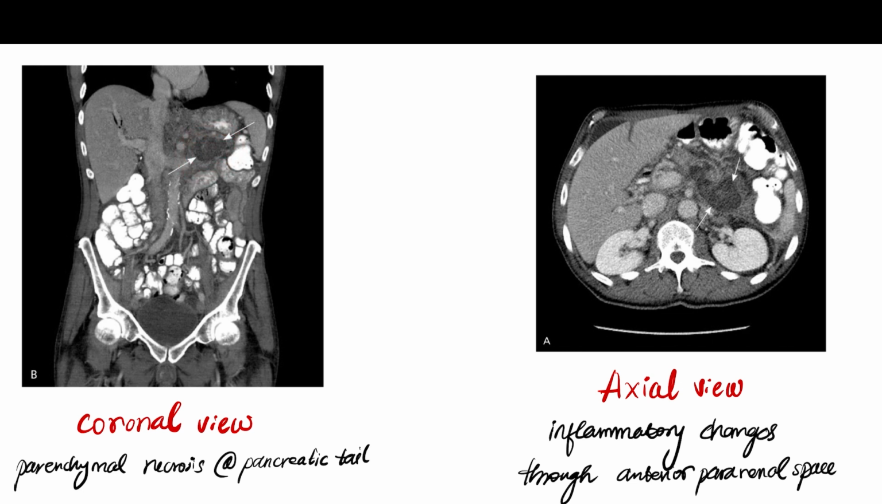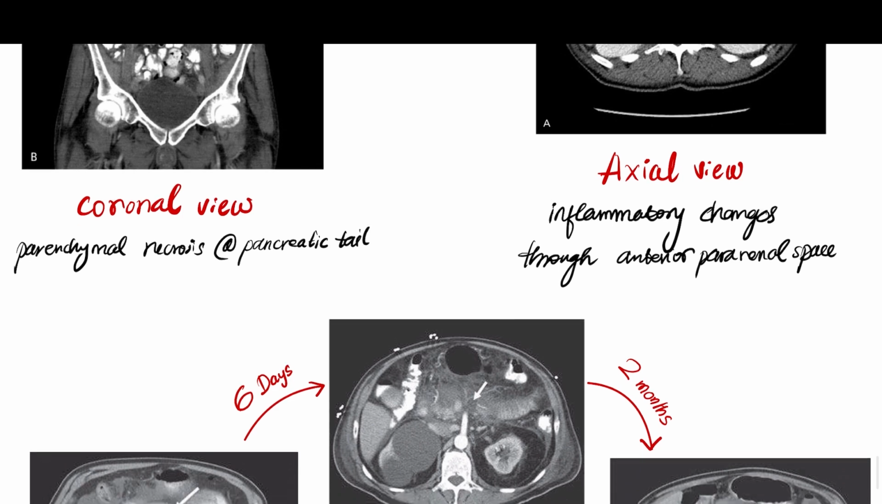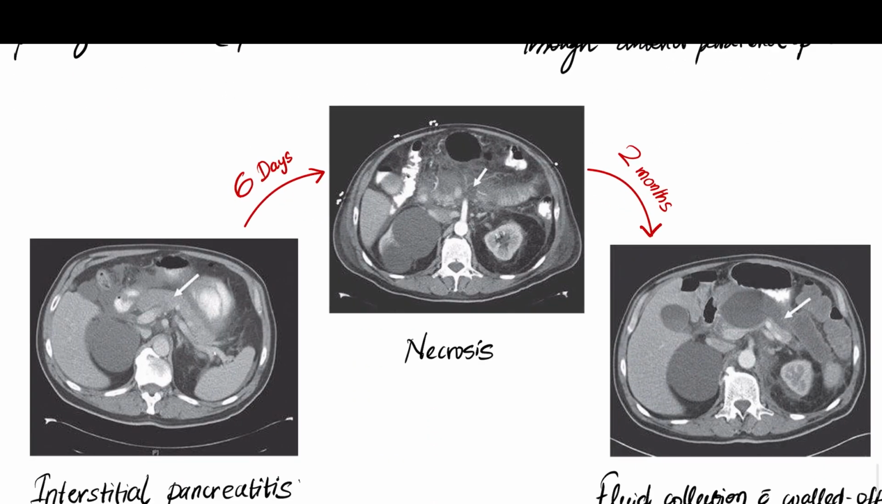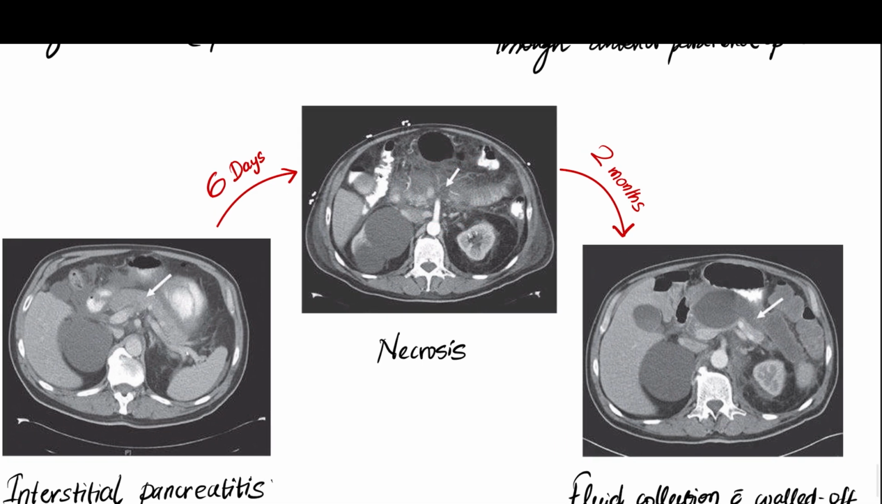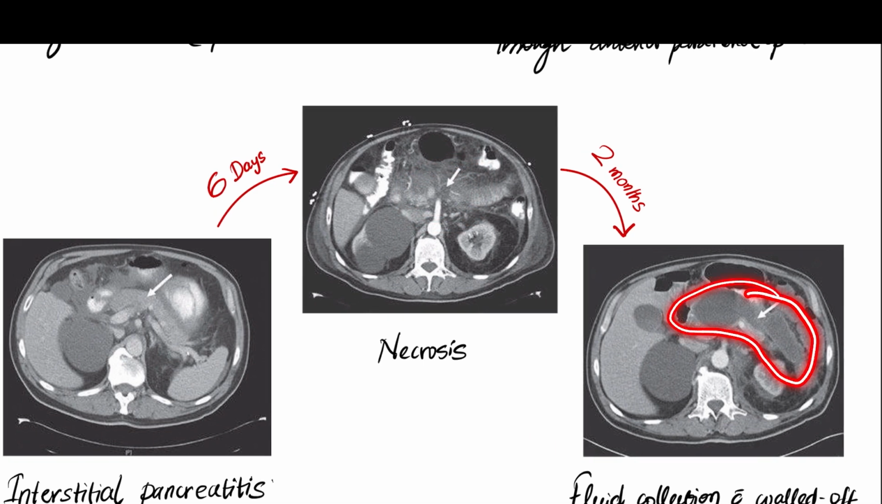And this is the axial view looking from below. There are inflammatory changes in the anterior pararenal space. So this is the kidney, and this is the anterior pararenal space, and there is an inflammatory change seen. So this is the cycle. Initially, there is interstitial pancreatitis seen at the arrow mark here. After 6 days, it develops into a necrotic area. After 2 months, it becomes a walled-off necrosis.